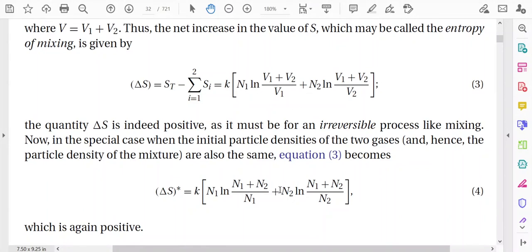This is the entropy change delta S, which is indeed positive. You can see from the right hand side of equations 3 and 4 that it is positive, and as it must be, because this is an irreversible process like mixing. We know that mixing between gases is an irreversible process. That is why delta S should be positive.